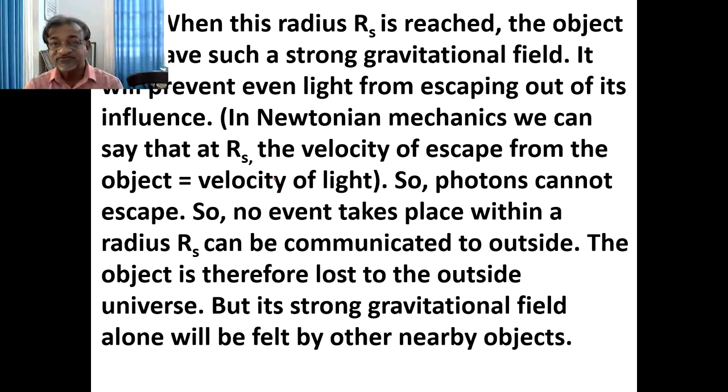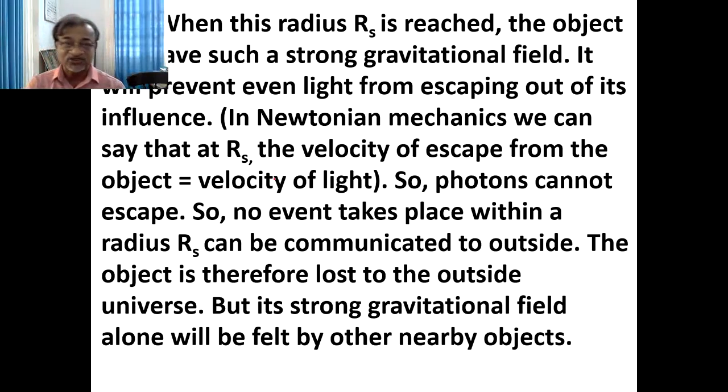We know in Newtonian mechanics, we can say that at Rs, the velocity of escape from the object is equal to the velocity of light. We also know that no particle has a velocity greater than the velocity of light. So no particle will escape from the gravitational pull of the black hole.